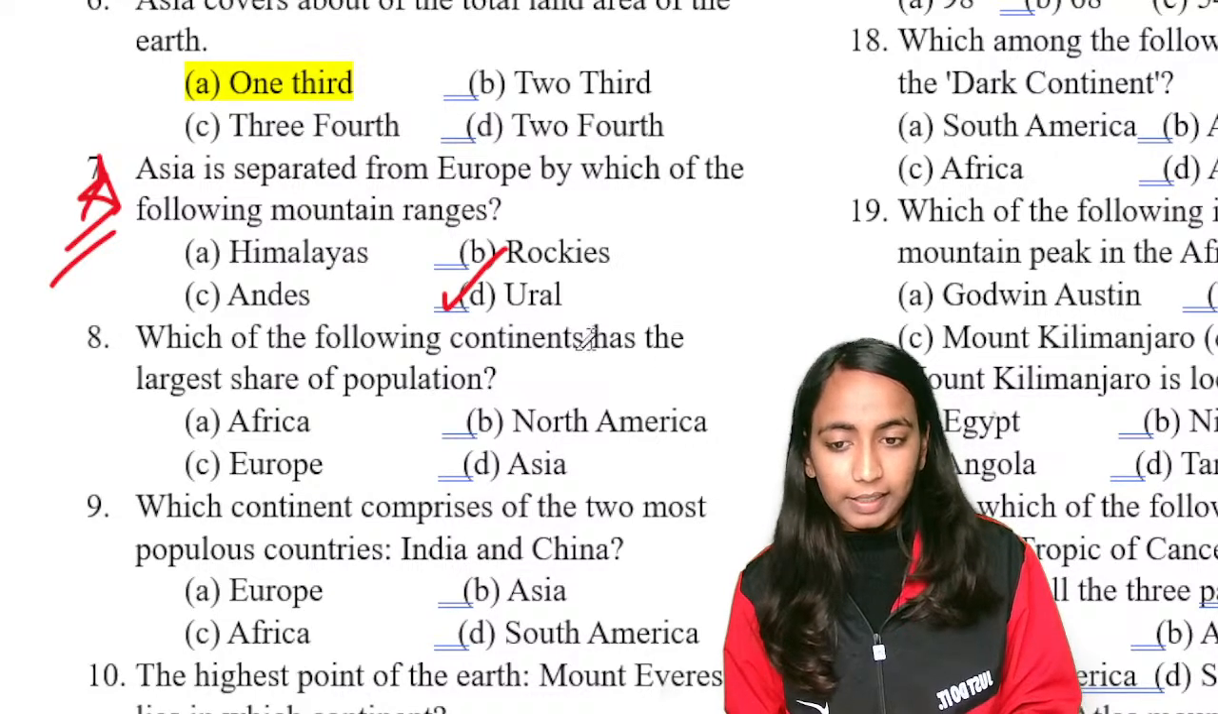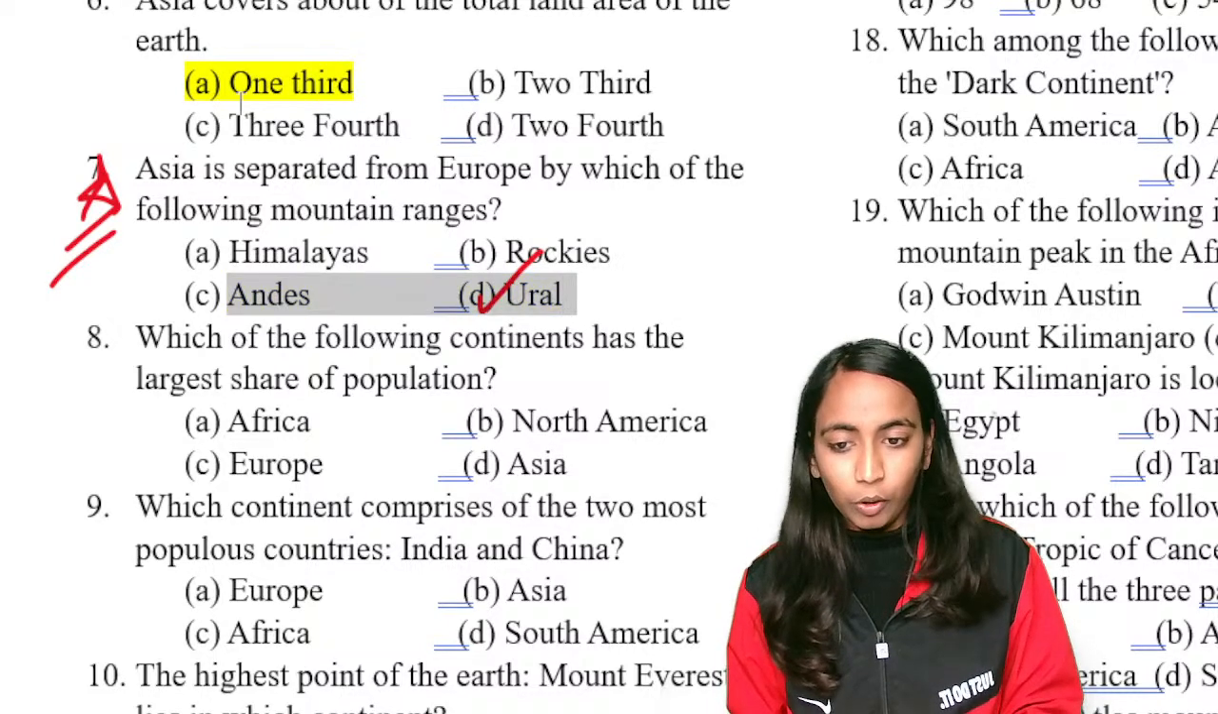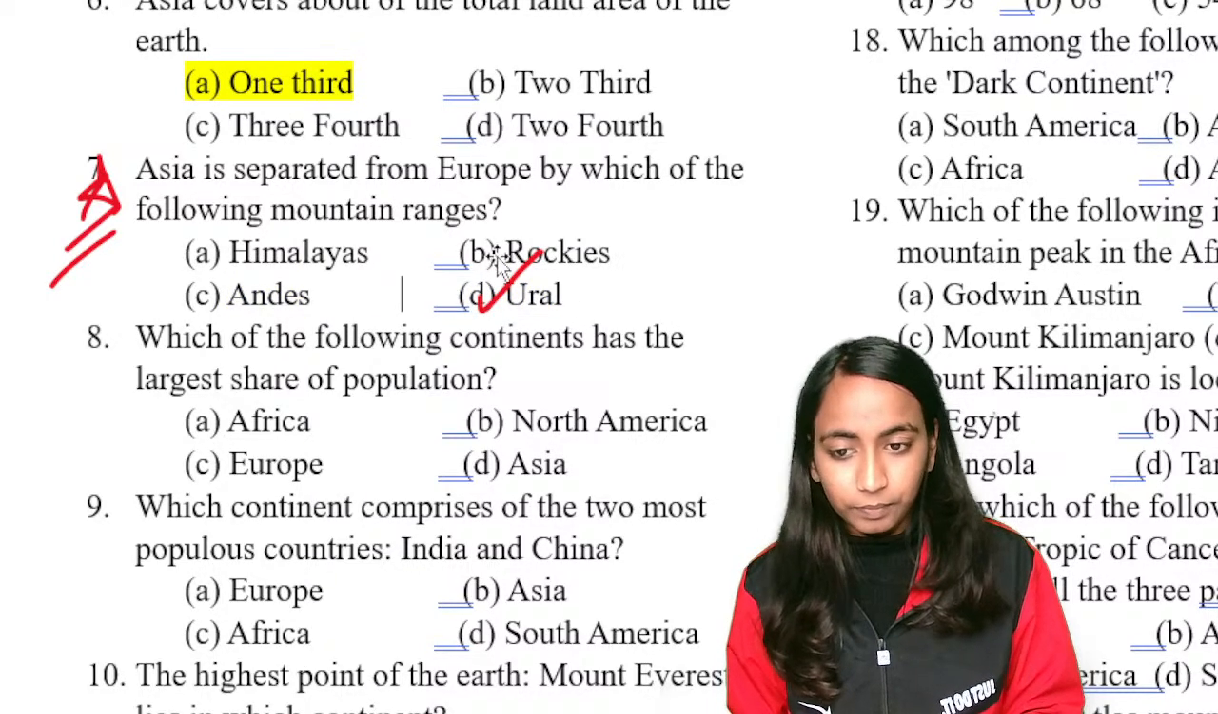Okay. So correct answer क्या होगा यहाँ पे? Option D, Urals. Urals separate Asia from Europe. So correct answer would be option C. Okay. Sorry, option D.